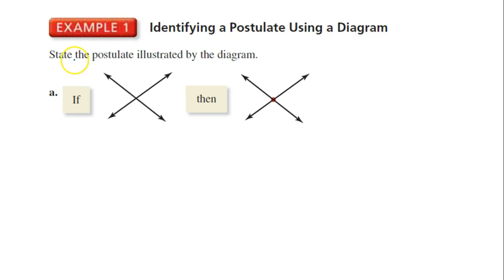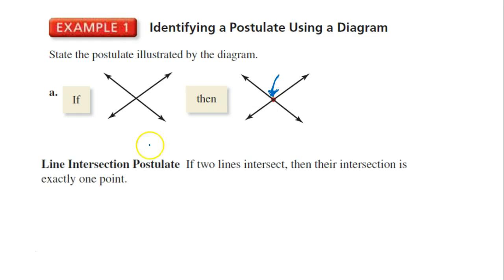Alright, let's look at some examples. State the postulate illustrated by the diagram. If this, then that. So if 2 lines intersect, then it looks like there's just 1 point right there where they intersect. So that's the line intersection postulate. If 2 lines intersect, then their intersection is exactly 1 point.